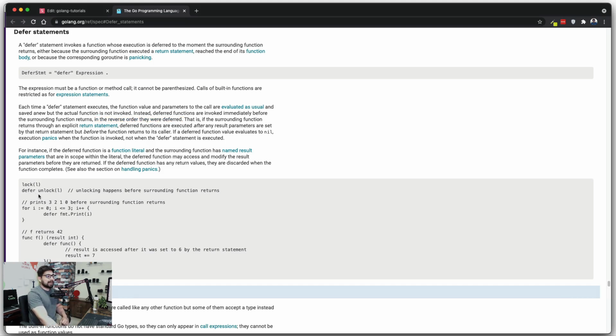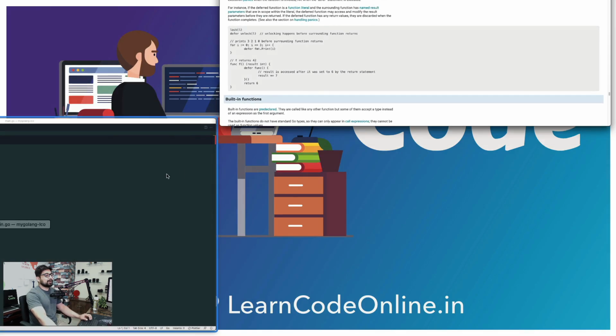Now the reason why I'm not going to be talking about the example given up here is because it says lock, defer lock. This lock thing you cannot understand right up here; that is absolutely illogical here. It can only be understood when we talk about mutex, sync, and sometimes shared memory. There should be a separate example for that, and that's exactly what we'll be doing. Now let's go ahead and take this. Remember 2 things: at the very end of the function, as well as LIFO, last in first out. Now let's go on to this example.